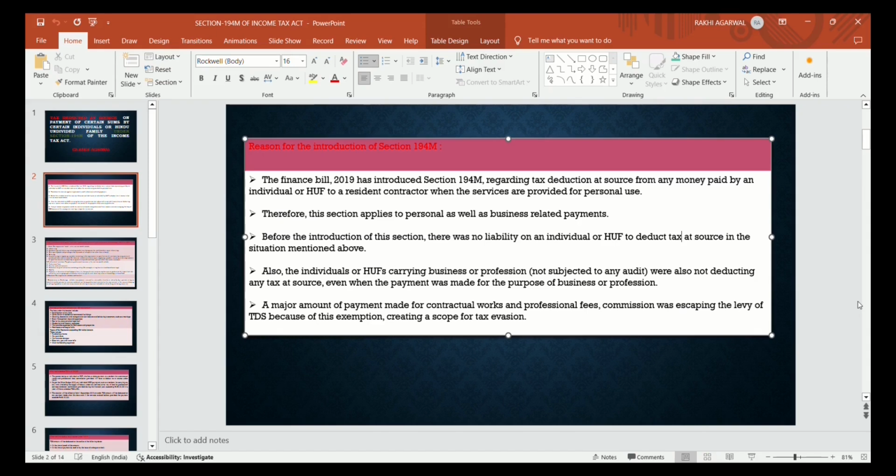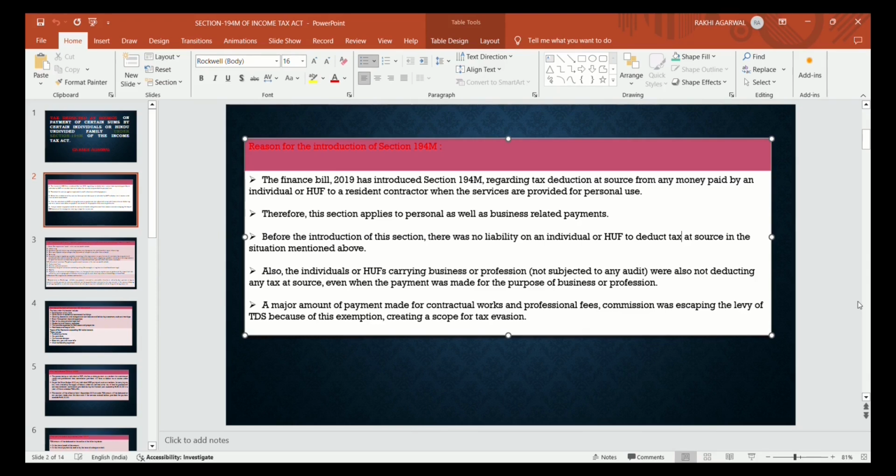रहा. So the government, in order to track that income in the books of contractors, professionals, or brokers, because the amount is more than 50 lakh, if the individual is paying that amount to a contractor for construction of their house, for advertisement, for an interior decorator, they are paying more than 50 lakhs. No tax was deducted previously on that amount.